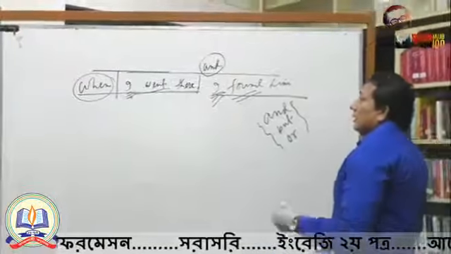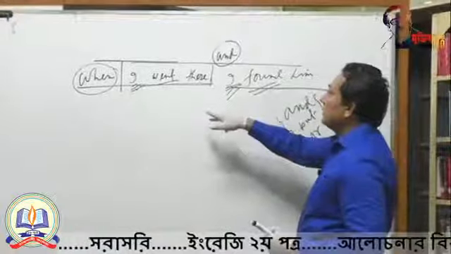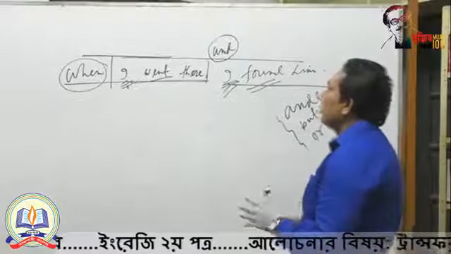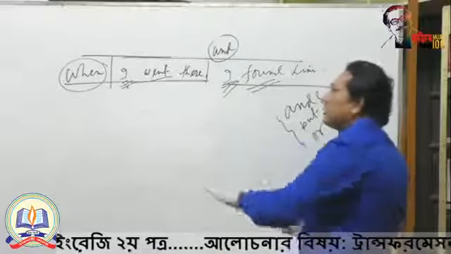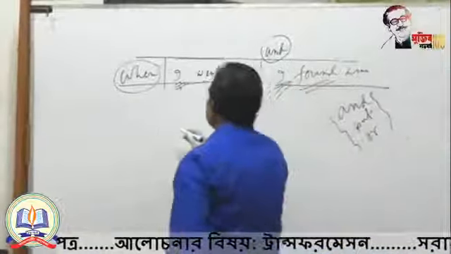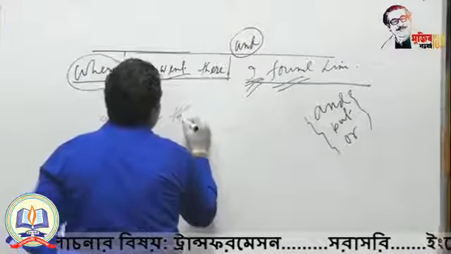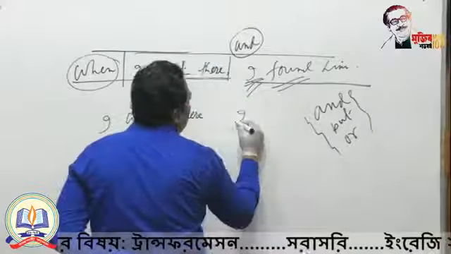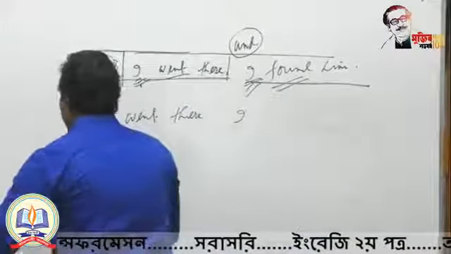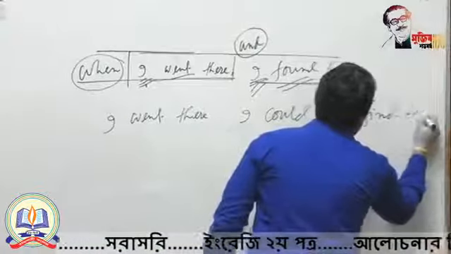But one thing is very important. Suppose in the two parts you are getting the same subject, but in the second part you are getting some auxiliary verbs which are completely absent in the first part. At that time you should write down the second subject, though the subjects are same. How? If I say in this way, I went there, I could not find him.